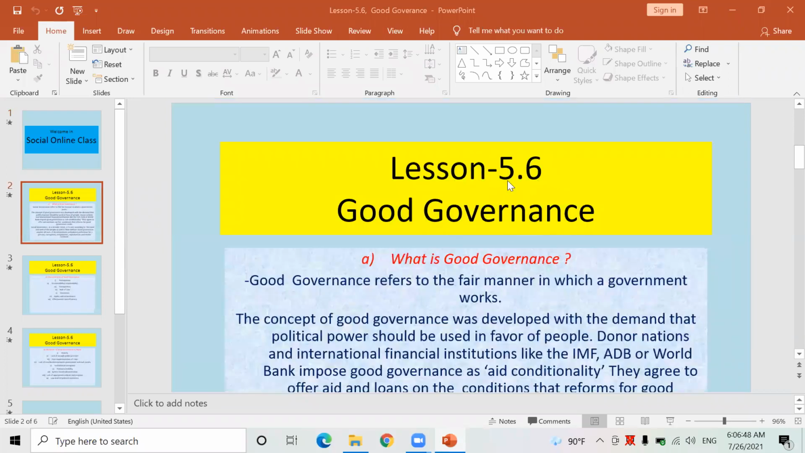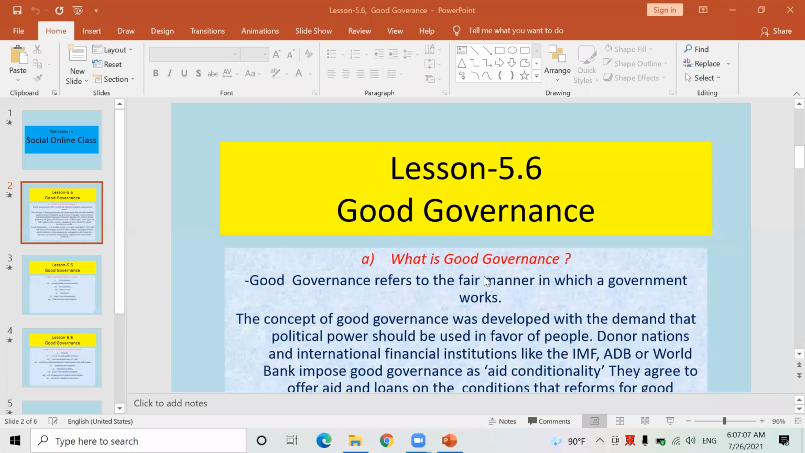Look here, I've told you already, today we are going to read lesson 5.6. The major topic goes like this: good governance. In Nepali, it is called Asal Sasan, okay? Asal Sasan, good governance.